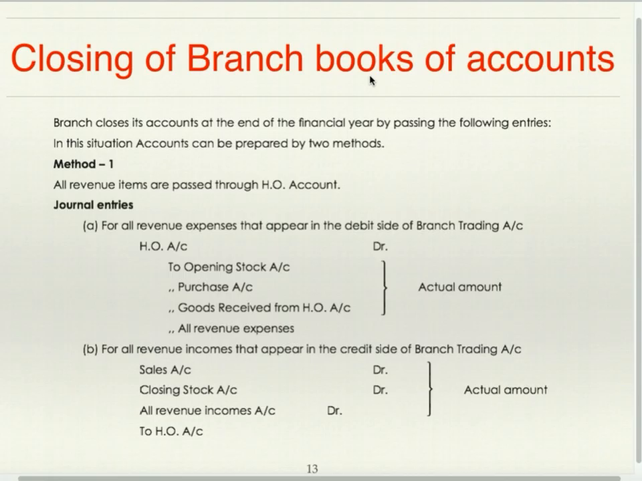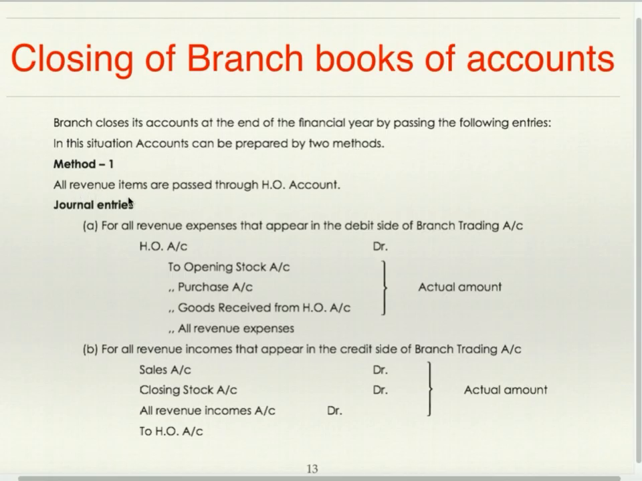Closing of branch books of accounts. Branch closes its account at the end of financial year by passing the following entries. In this situation, accounts can be prepared by two methods. Head office will incorporate branch transactions in its books, whereas branch will close its books of accounts. Again, while closing the branch books of accounts, there are two methods.